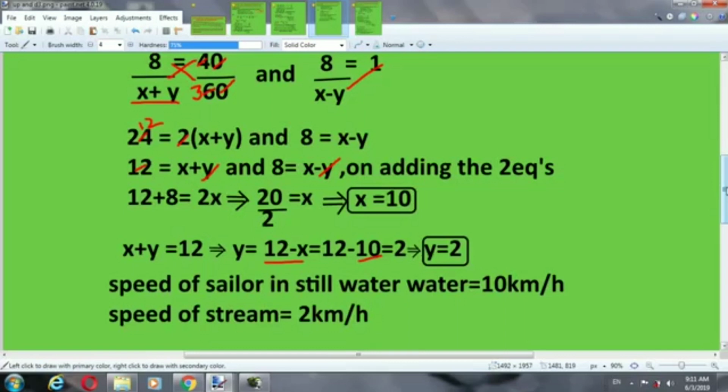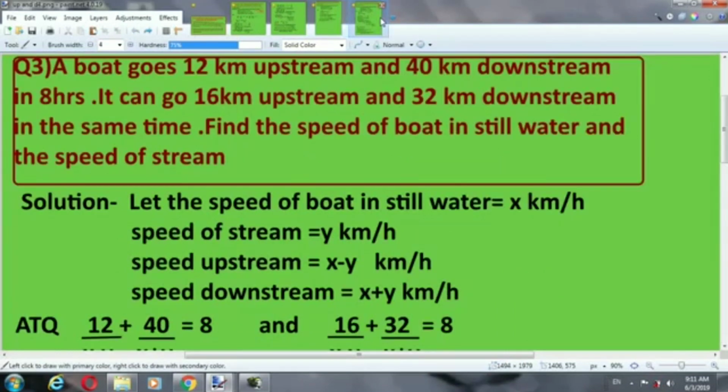Now we come to the next question. A boat goes 12 km upstream and 40 km downstream in 8 hours. It can go 16 km upstream and 32 km downstream in the same time. It means time is same. Find the speed of the boat in still water and speed of stream.